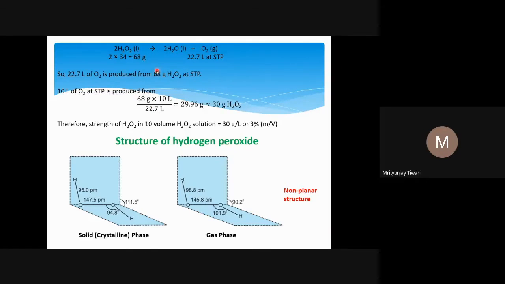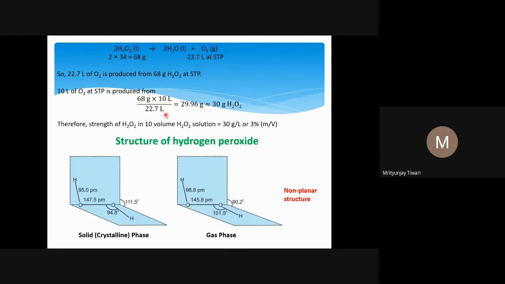It will be 68 divided by 22.7 whole into 10. So 22.7 liter oxygen is produced from 68 gram H2O2, so 1 liter of O2 will be produced from 68 divided by 22.7, and 10 liter will be 68 divided by 22.7 whole into 10.